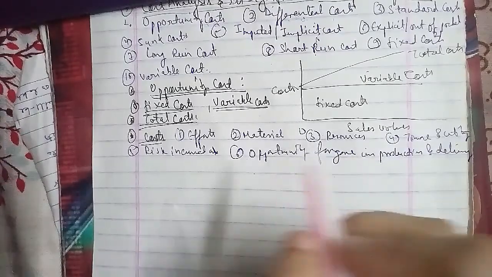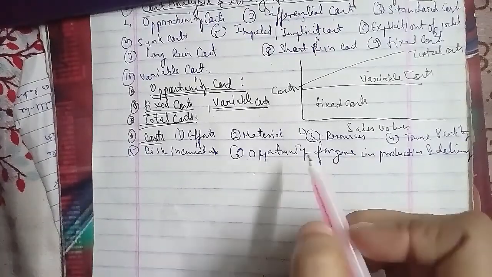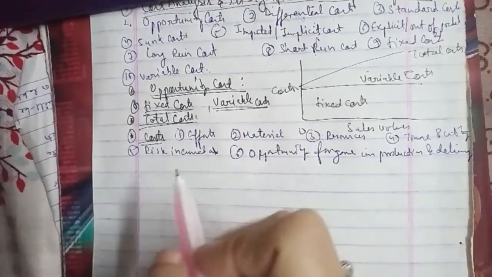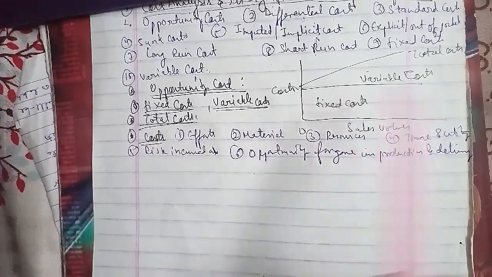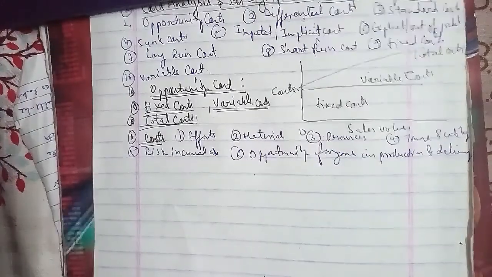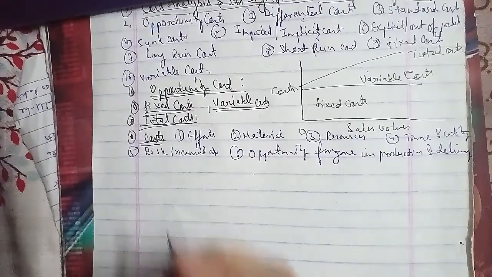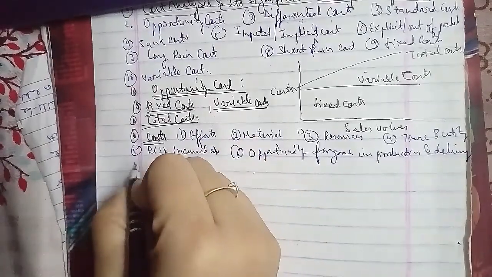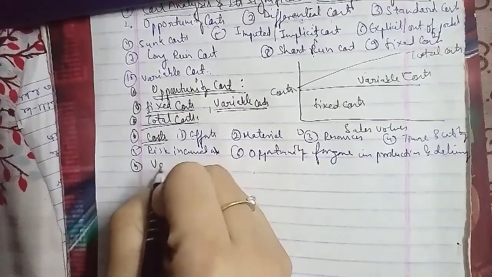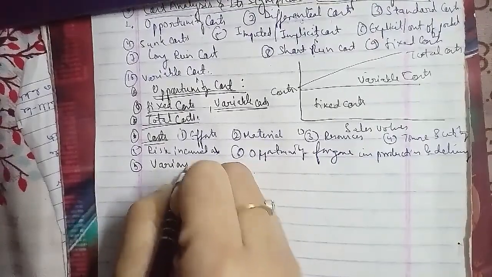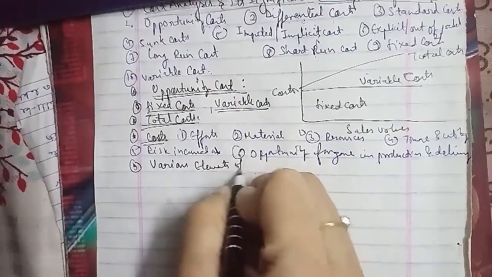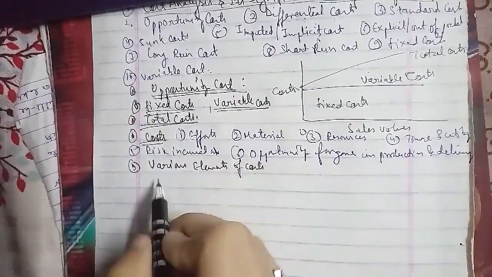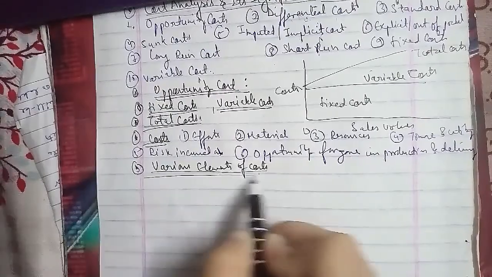That is various elements of cost. In terms of the various elements of cost here, the total cost of the product can be divided as per the nature of the expenses, and the product cost consists of 3 main elements. The first we have here is your material cost, second is your labor cost, and third is your expenses cost.